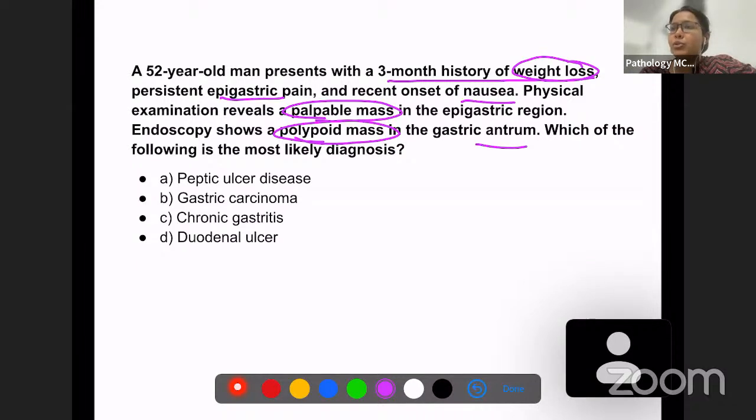You have all the clues here. Weight loss, they have given epigastric pain, palpable mass, polypoidal mass. Whenever you see a mass, always think of carcinoma. Don't think twice. So this is gastric carcinoma.